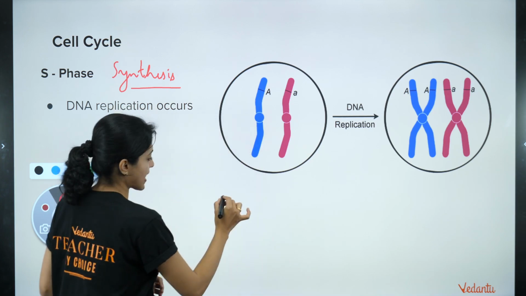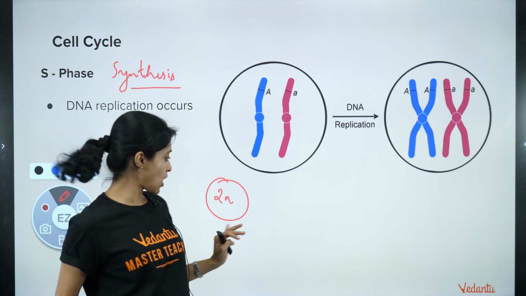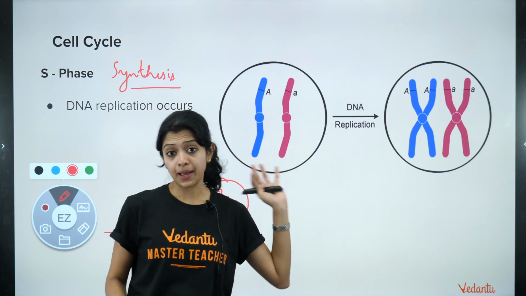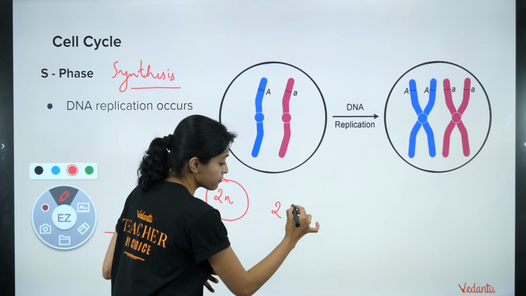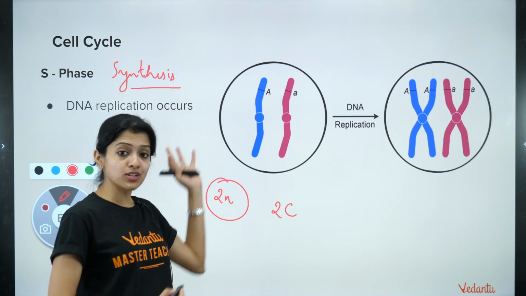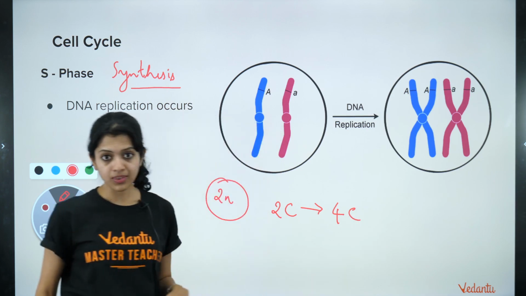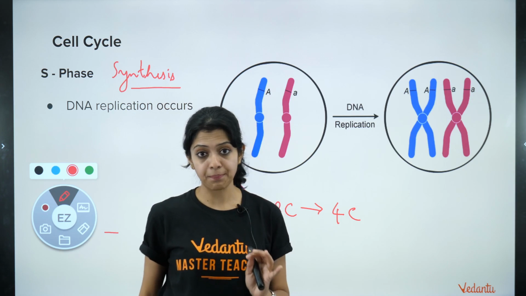This is how we represent a diploid cell, but the DNA content would increase. If the DNA content was, say, 2C at the start, during the S phase it doubles to 4C, but the chromosome number still remains the same, correct?